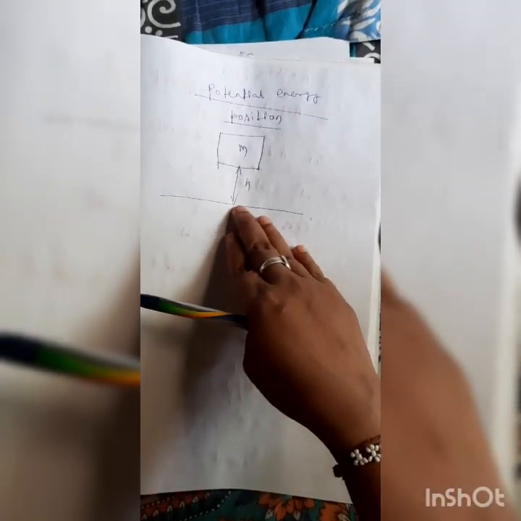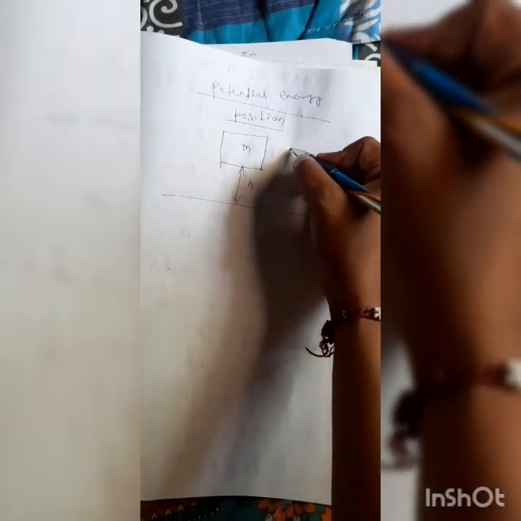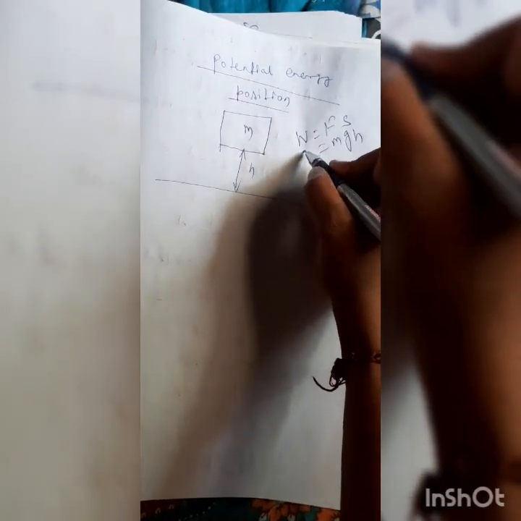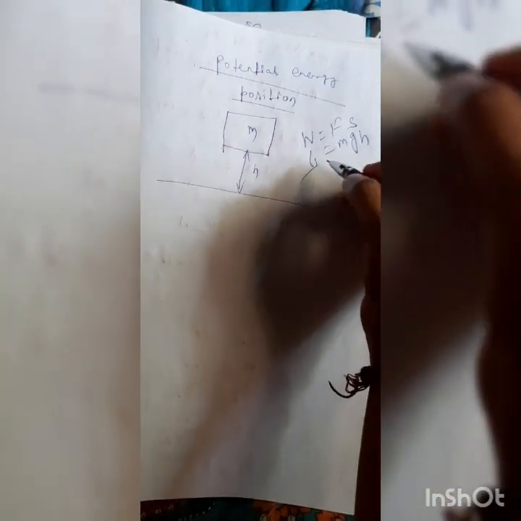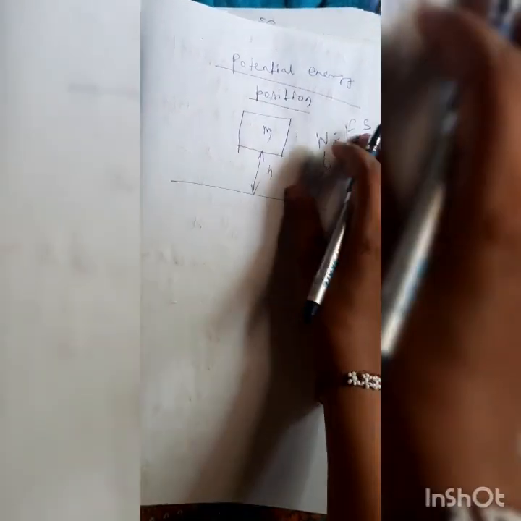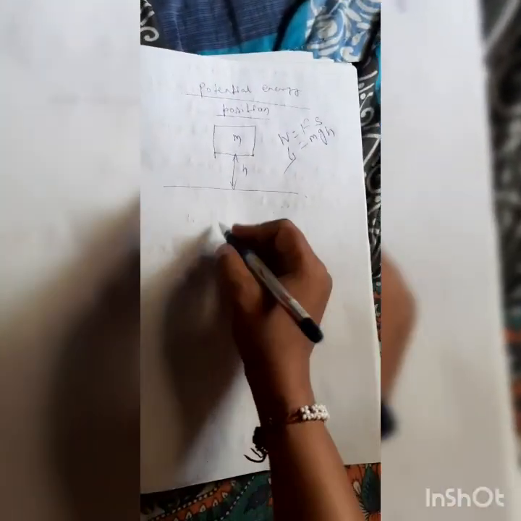So what is the energy required to move the body from the datum level to this height? Energy is the capacity to do work. So what is the work done? That is force into distance moved by it. Distance is h, and what is the force? It is doing work against gravity, so force is m into g, where g is the acceleration due to gravity. So this is the work done, or you can say this is the energy, which is known as gravitational potential energy. Another form of potential energy is spring potential energy.